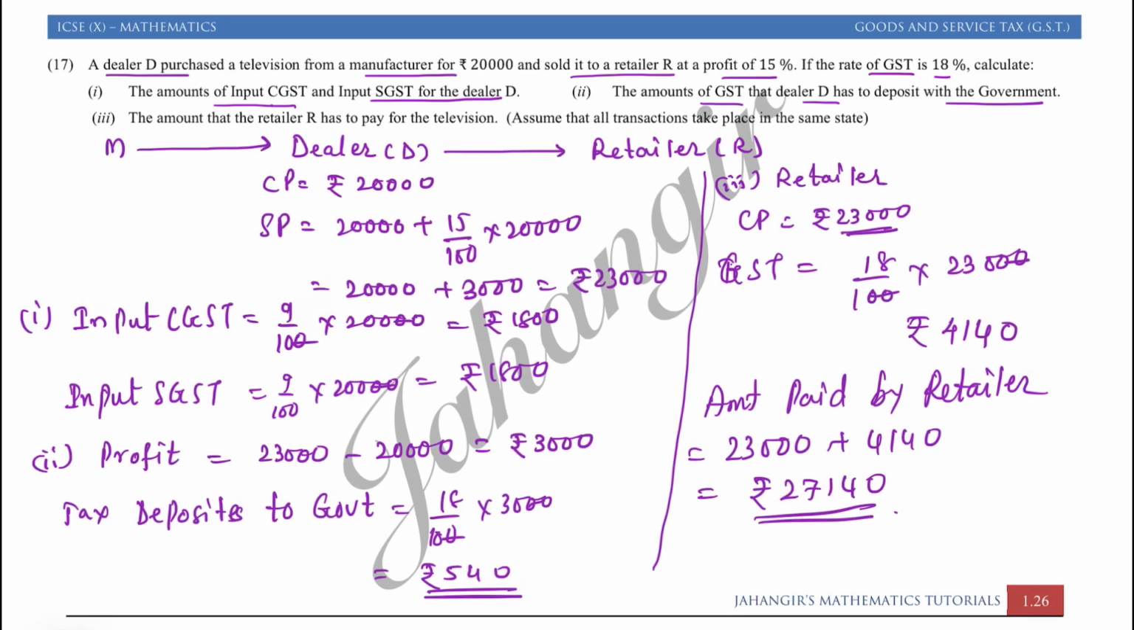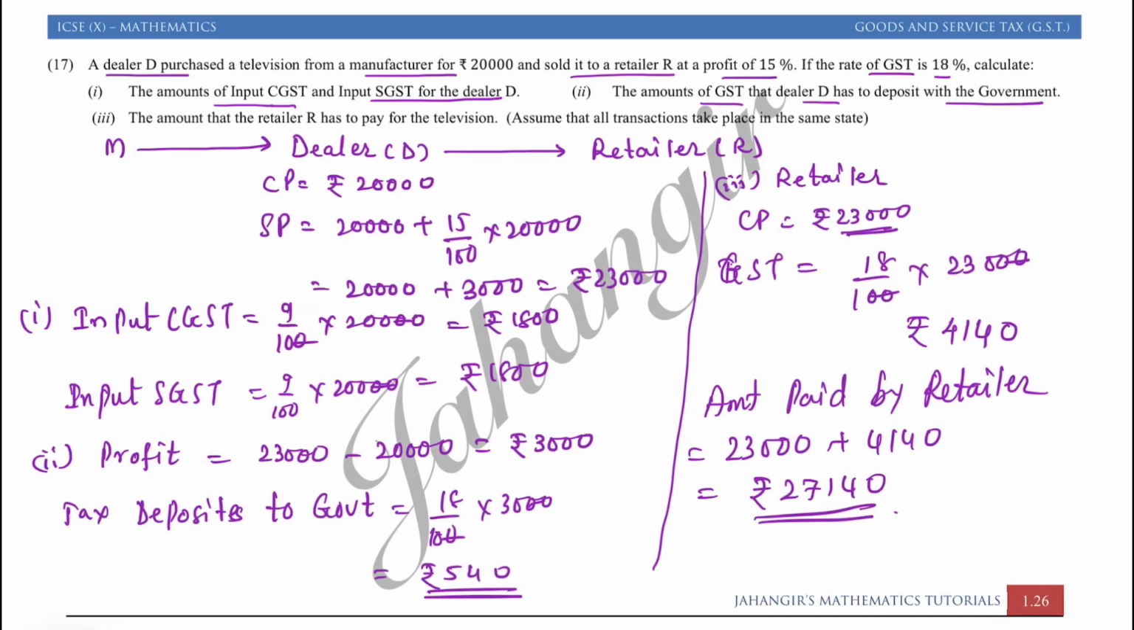Hope you had understood this. First we need to find input. That is very easy. Input word means it's tax on purchase. Output means tax on sale. So in input, you have to just find the tax percentage on purchase value. Then second part was GST that the dealer has to deposit with the government. So dealer is a middleman. He will pay tax on the profit. So we have to just find the profit for the dealer and we have to find tax on that profit.